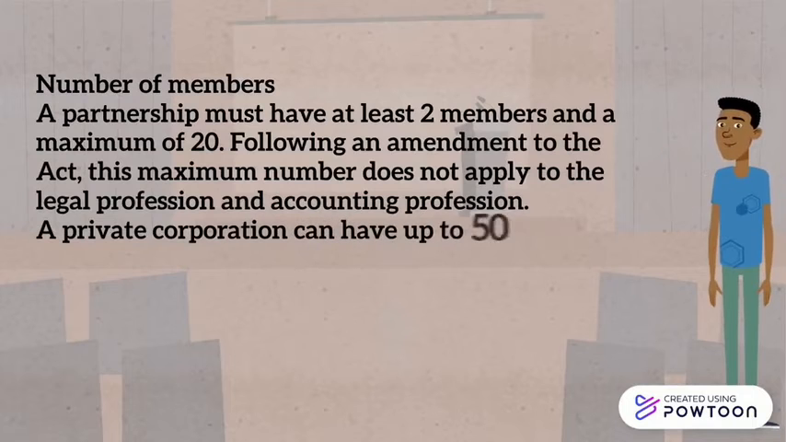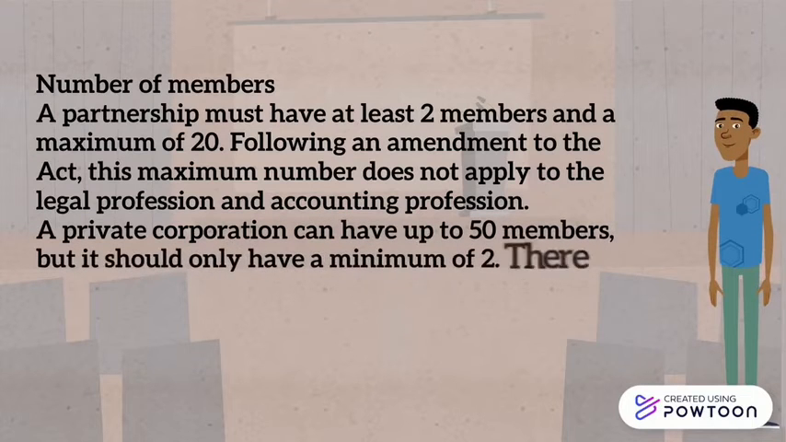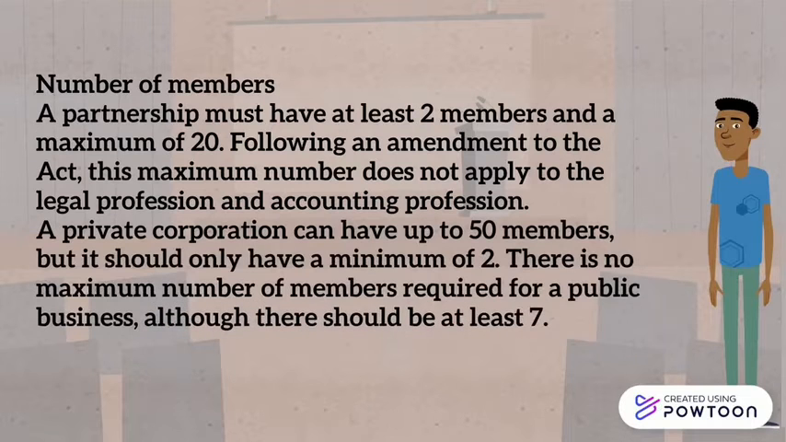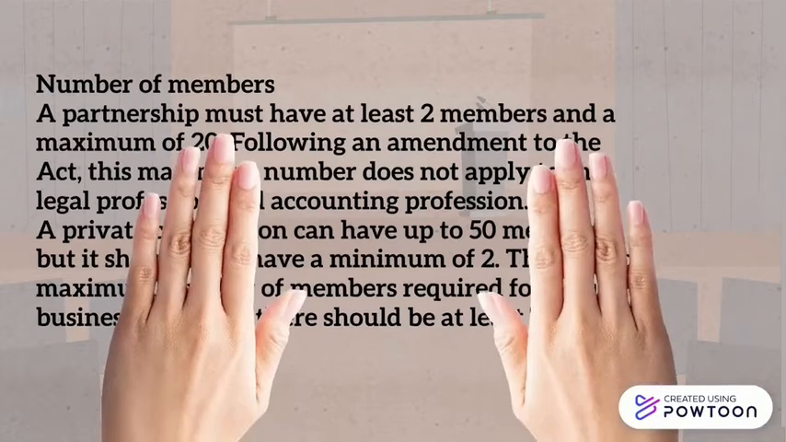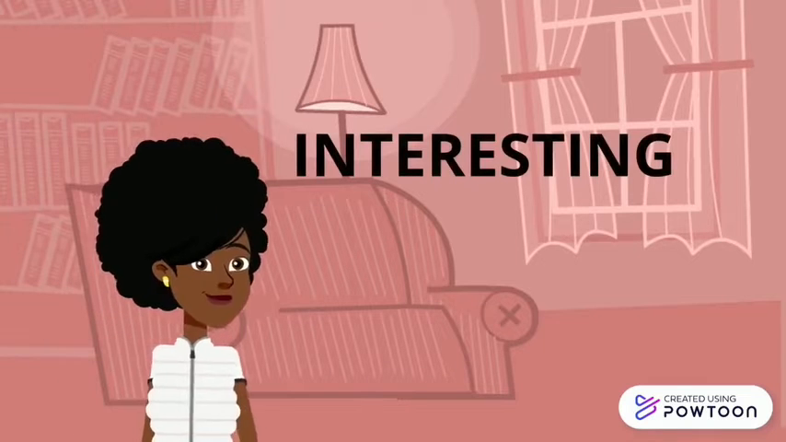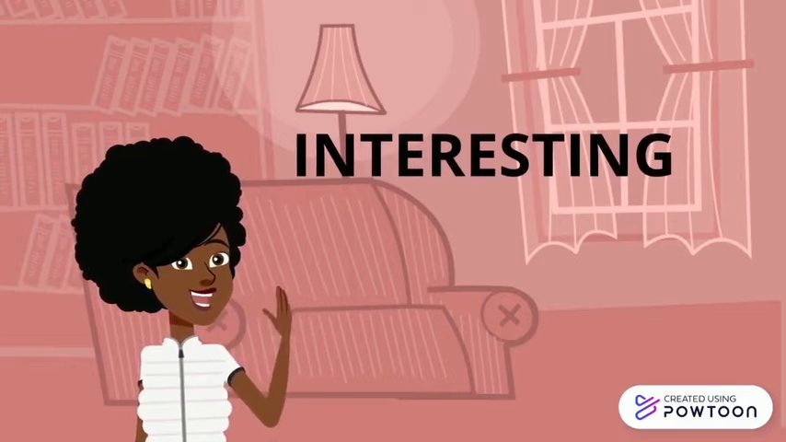On the number of members, a partnership must have at least 2 members and a maximum of 20, following the amendments of the Act. But a private company can have up to 15 members and should only have a minimum of 2. There is no maximum number of members required. Well, I hope you can identify the difference. It is interesting, right?